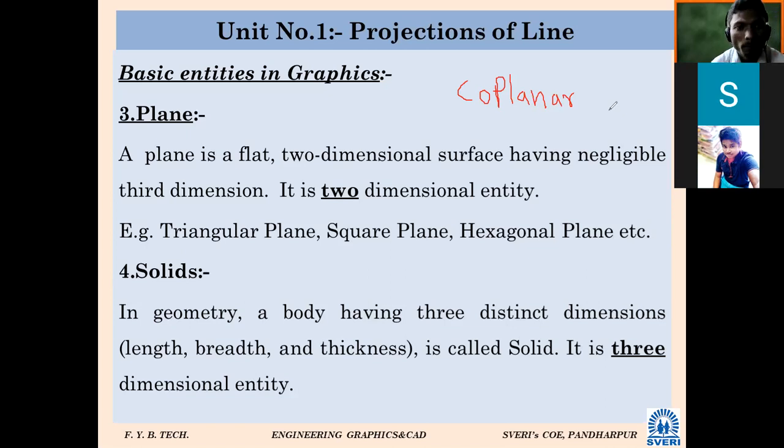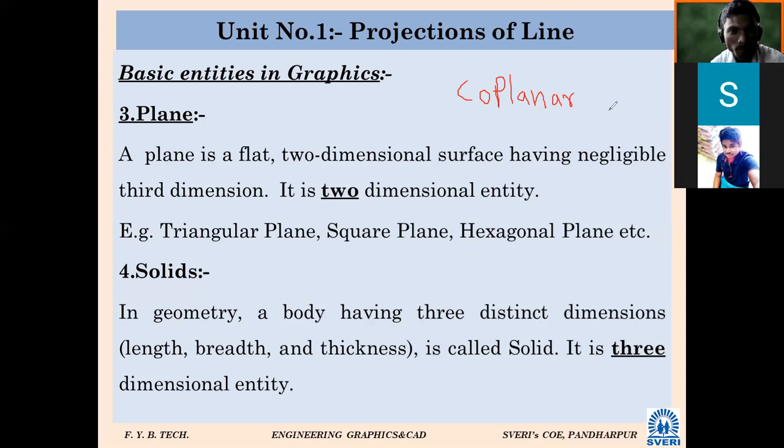So what does it mean by plane? A plane is a flat, two-dimensional surface having negligible third dimension. It is a two-dimensional entity. Can anybody give an example of a plane in day-to-day life? Wall. Page. Okay, any other?